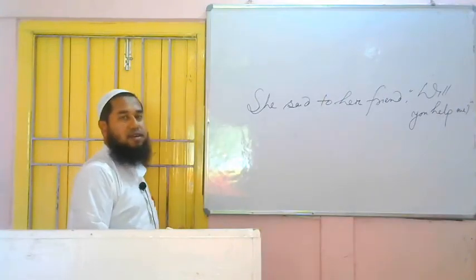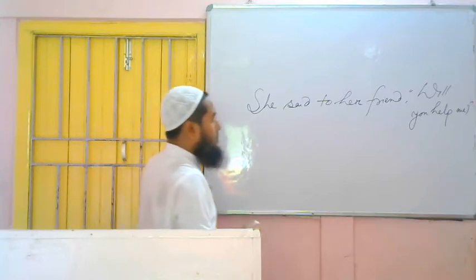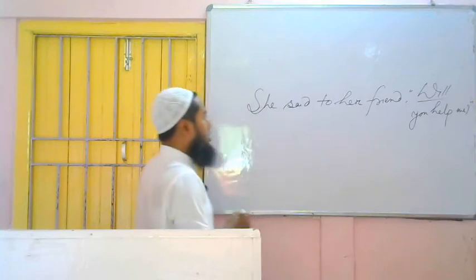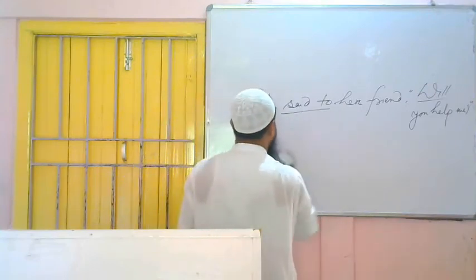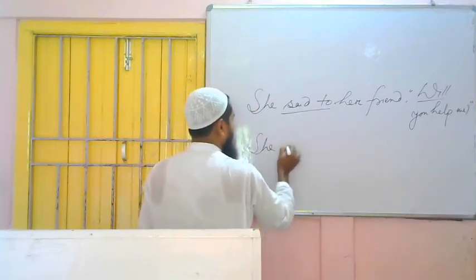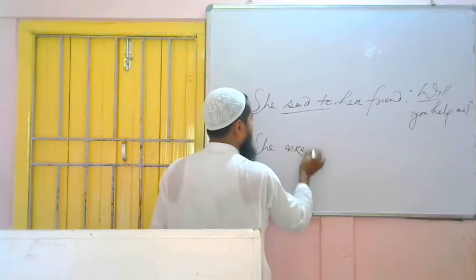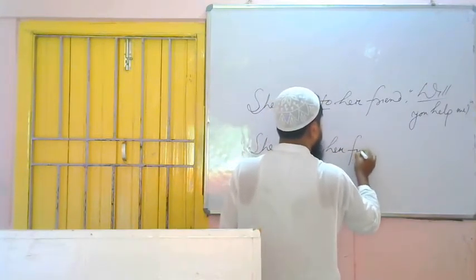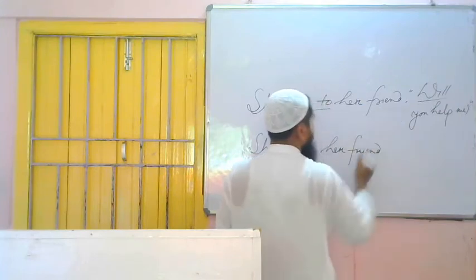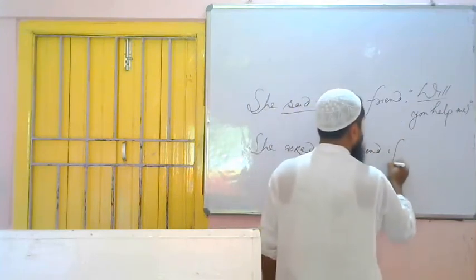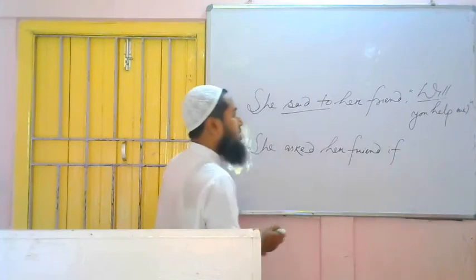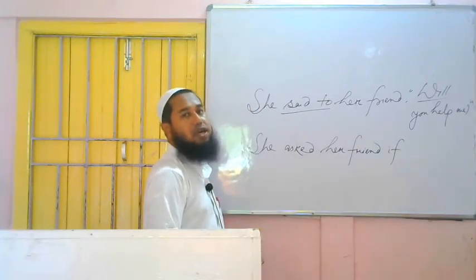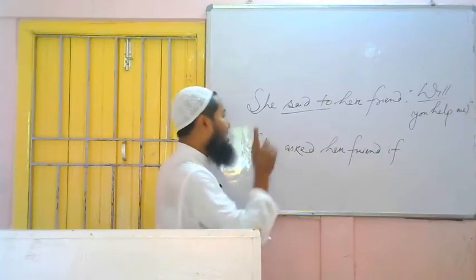And what type of interrogative it is? It is yes no type interrogative, because auxiliary verb is there at the beginning. Yes no type interrogative. Now we have to change. In place of said to, we have to use what? Asked. She asked. Whom she asked? Her friend. She asked her friend. Now in place of comma quotation, we have to use anything, if or whether. Let's use if. Now we have to make the sentence assertive. Will you help me? It will be what? You will help me. You will help me is the assertive form.